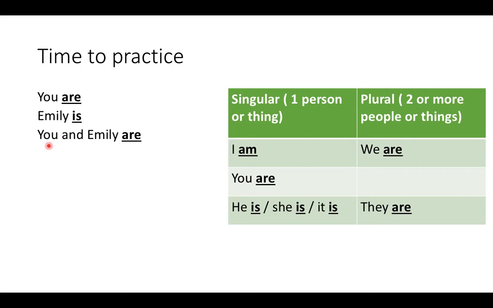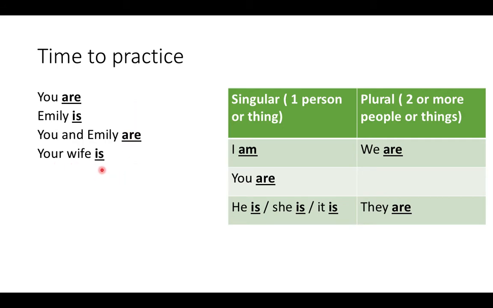So this one says you and Emily are. Even though you is singular and Emily is singular because it's a she, you use the word are because it's two people. You're talking about two people, so it's plural. So since it's plural, you need to use are.